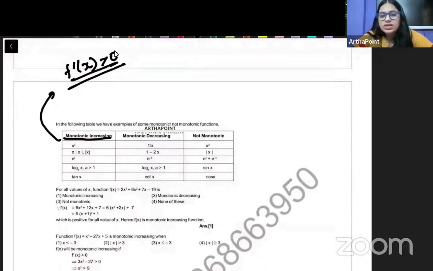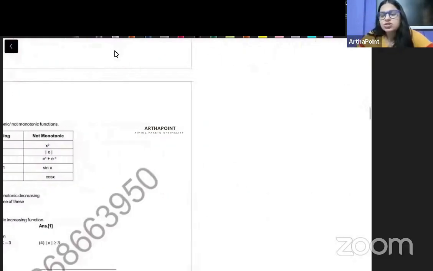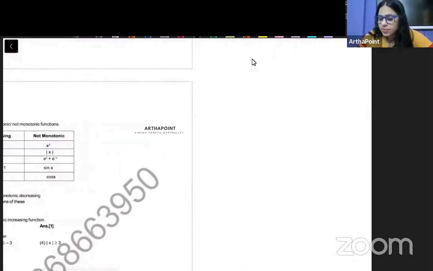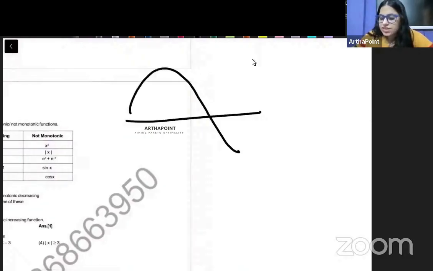Beta, monotonically increasing means increasing throughout. Increasing function is a general term. Matlab, we can say this is an increasing function when x takes values in this region, and then it is a decreasing function in this region.